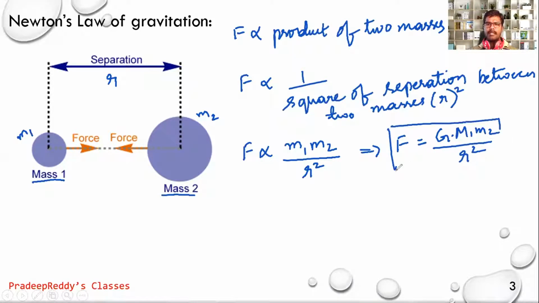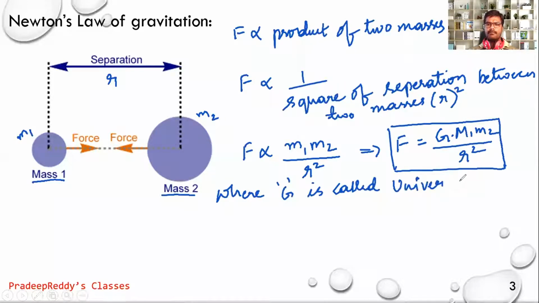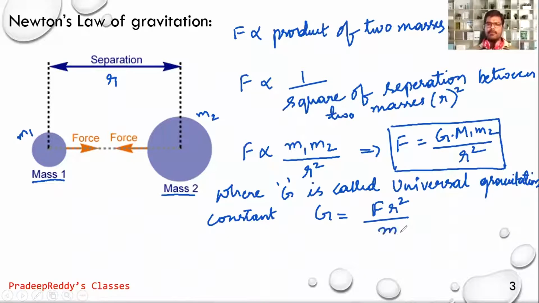This is the magnitude of gravitational force acting between two masses M1 and M2, where capital G is called the universal gravitational constant. This capital G can be written as F R square divided by M1 M2, where M1 and M2 are masses.